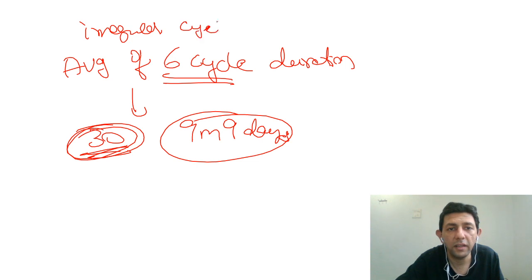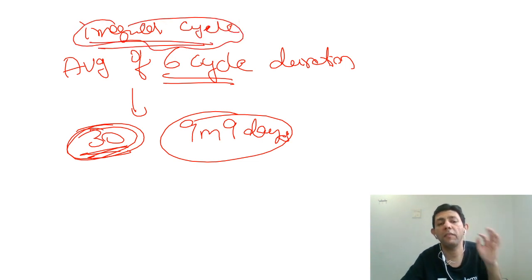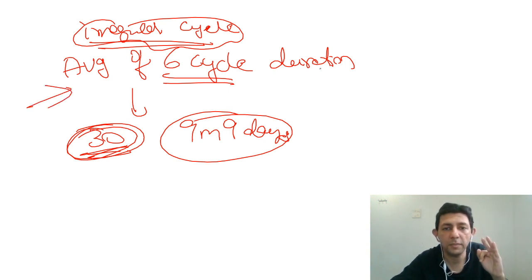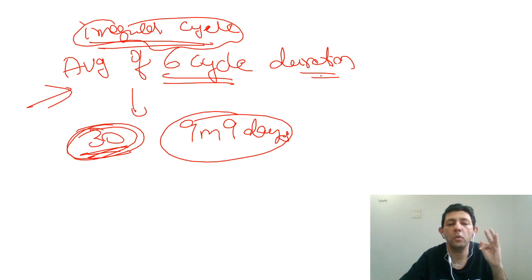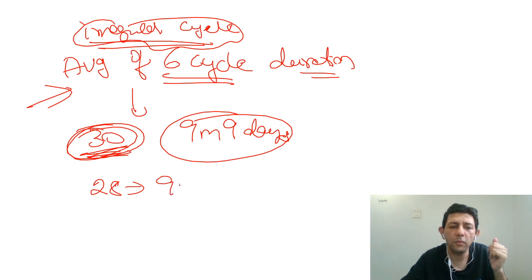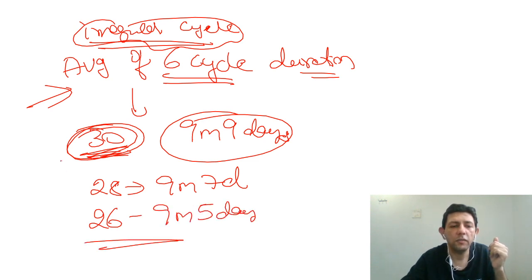This is very difficult. They will not ask you calculations for this because it becomes so mathematical. But for your viva, definitely they can ask you what you do. Just remember that, sir, the average of the last 6 cycles is taken, and then I come to know what is to be done. Suppose the average comes out to be 28, then very good, sir, I'm going to add only 9 months and 7 days. Suppose the average comes out to be 26, sir, I'm going to add 9 months and 5 days, and then the rest of the calculation is exactly as already told to you.